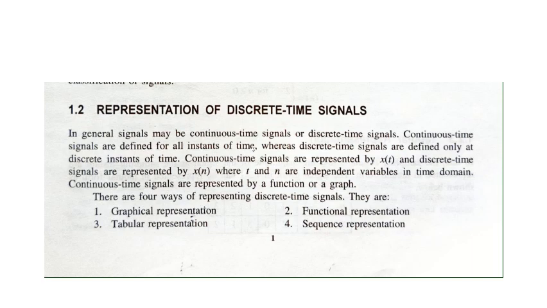What about a discrete time signal? I will give you some idea. Record your voice on your mobile phone. Then you will be able to see what is discrete. You will see a series of boxes. There is a little bit of gap between these boxes. So that represents the discrete time signal. Okay. So now we have to study these four types of representation.